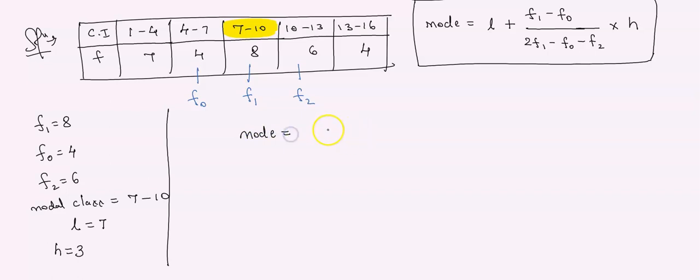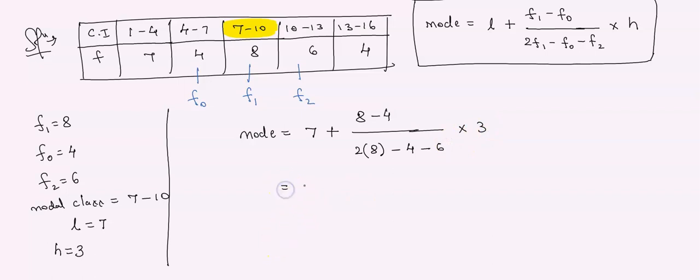Mode is equal to L plus (F1 minus F0) divided by (2 into F1 minus F0 minus F2) into H. L is 7, F1 is 8, F0 is 4, F2 is 6, H is 3. समझ में आया बेटा?